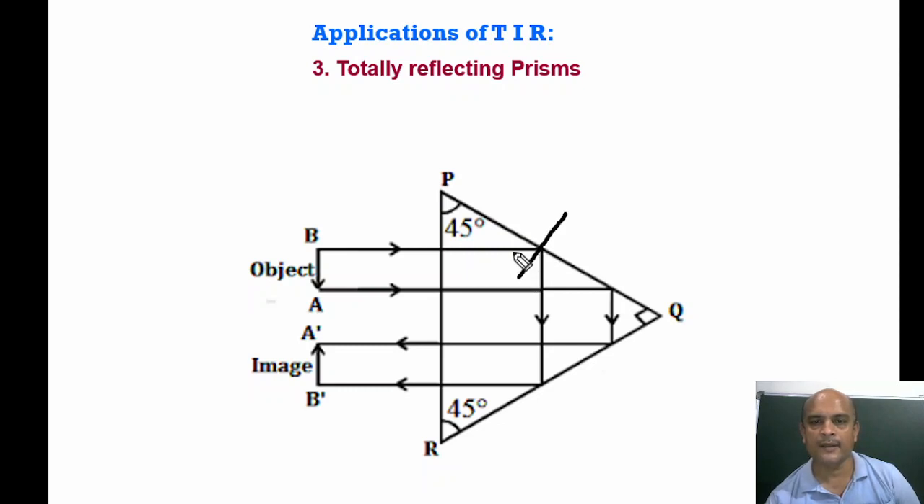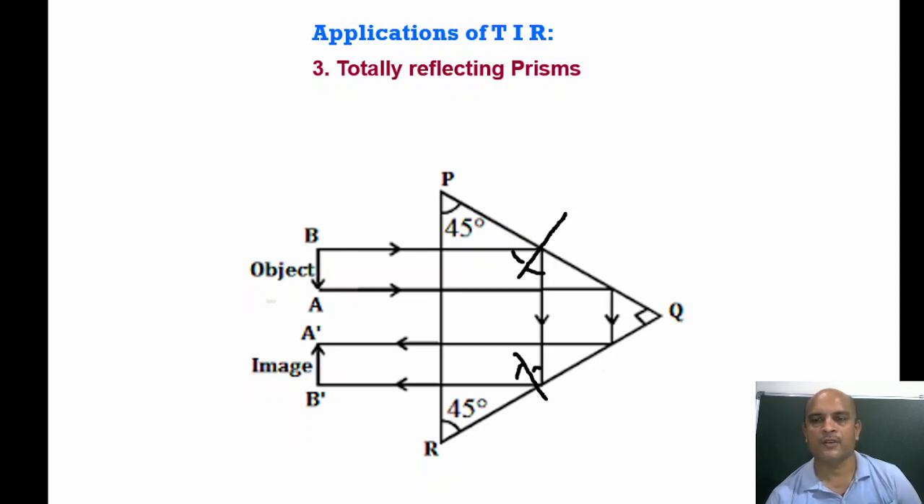The same case happens here also. This is 45 and the next angle is 45, so there is 90 plus 90, 180 degrees deviation. So the lower portion comes to the bottom, and the portion which should be upper, we get the inverted image from the erect image. So it is the second use of this prism.